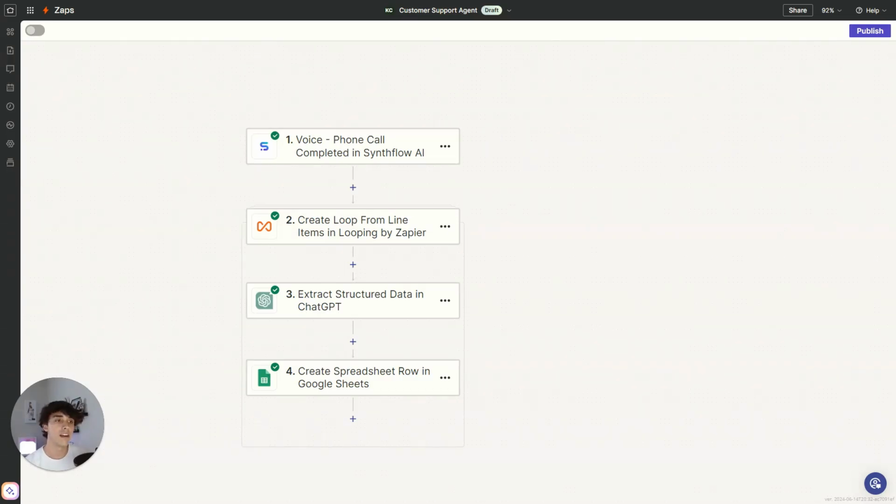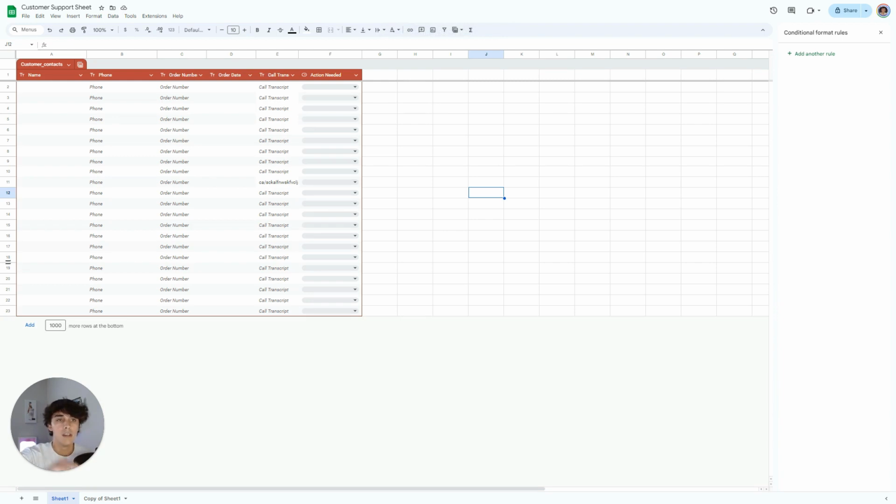Okay, so inside of Zapier, all you need to do to get this to work is four single steps. Now, I want to go through these steps with you right now. However, first you need to have a Google Sheet set up with the format that I'm going to give you. This template is going to be down below, so you can copy it and paste it, so that it's very simple for you to obtain it.